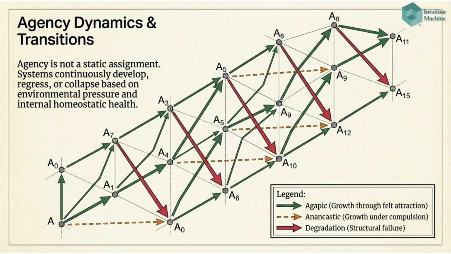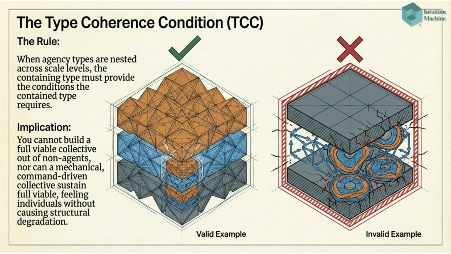Systems continuously develop, regress, or collapse based on environmental pressure and internal homeostatic health. Transitions can be agapic growth, anancastic growth under compulsion, or degradation due to structural failure. The type coherence condition, or TCC, is a crucial rule for nested agency. When agency types are nested across scale levels, the containing type must provide the conditions the contained type requires. Failure to do so causes structural degradation.